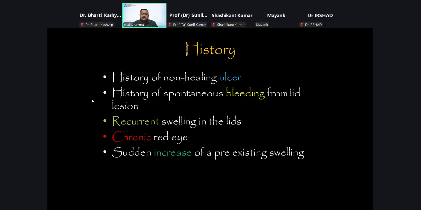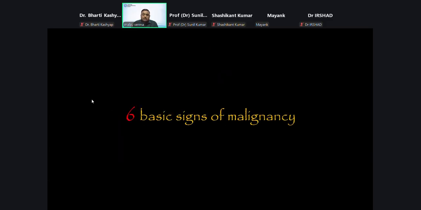So once we take history, the patient will always give a history of either a non-healing ulcer, or maybe there is a spontaneous bleeding from any lid lesion, or there might be a recurrent swelling in the same site of the same eyelid. There might be chronic congestion, and there might be sudden increase of a pre-existing swelling. Now there are six basic signs of malignancy.